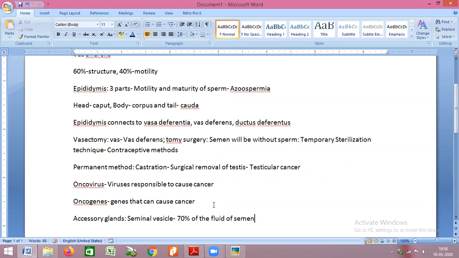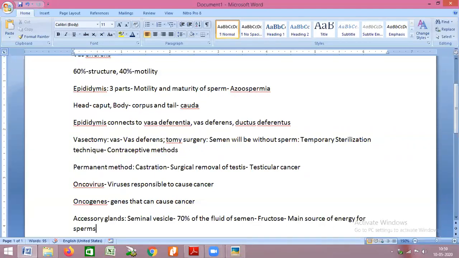What is the composition of seminal vesicle fluid? The main component is fructose. Apart from water, it is fructose. Fructose is the main source of energy. If you remember yesterday, I told that the middle piece of sperm is called the powerhouse of sperm, because there the mitochondria are arranged in a spiral manner.